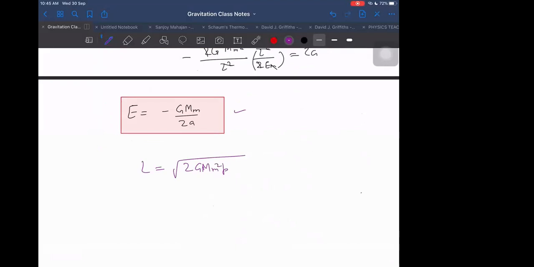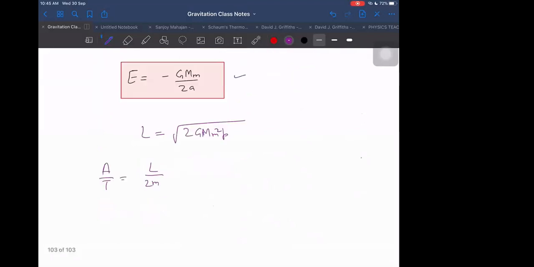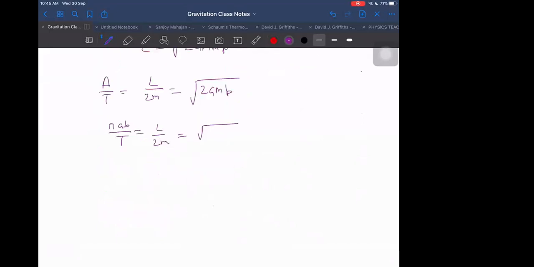Now I wanted to prove from here what the time period is. We know the areal velocity is area over time period, which is L by 2m, and the area is pi AB. So pi AB by time period is equal to L by 2m, which will be equal to root of 2GMP. So I can write the time period is equal to pi AB divided by root of 2GMP. That we are getting. Is it right or not?